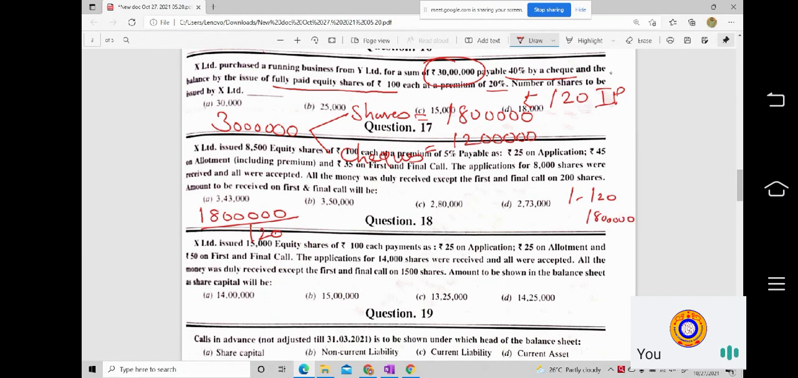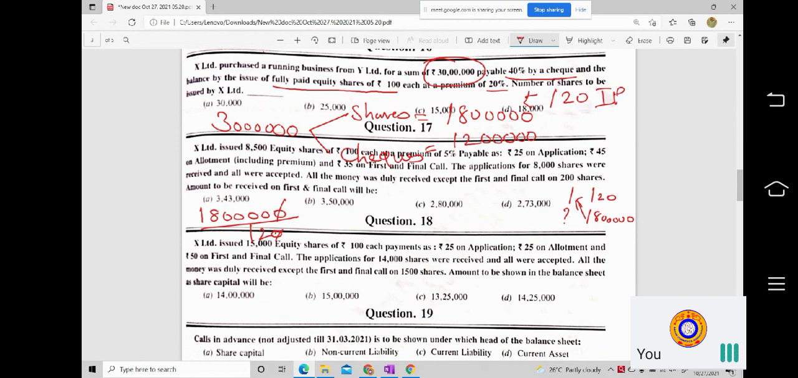It is just a cross multiplication, to derive the number of shares to be issued. Cancel out the common zeros. So now I have 1,08,000 divided by 12. Now what value will I get? Tell me. Do the calculation carefully.